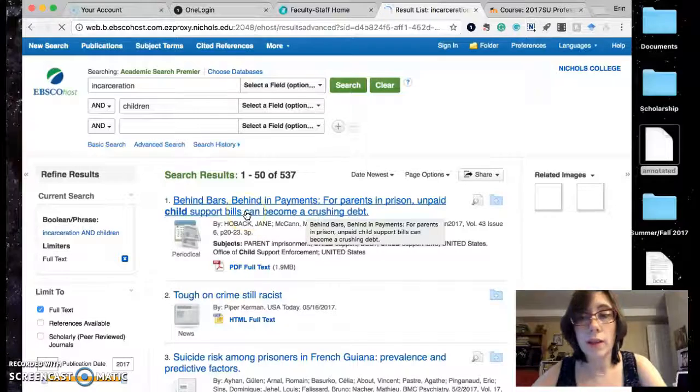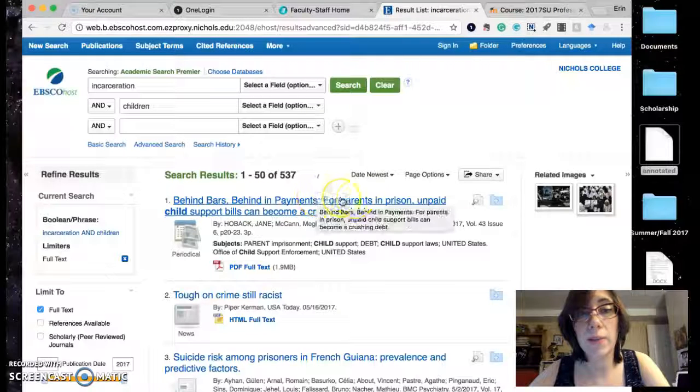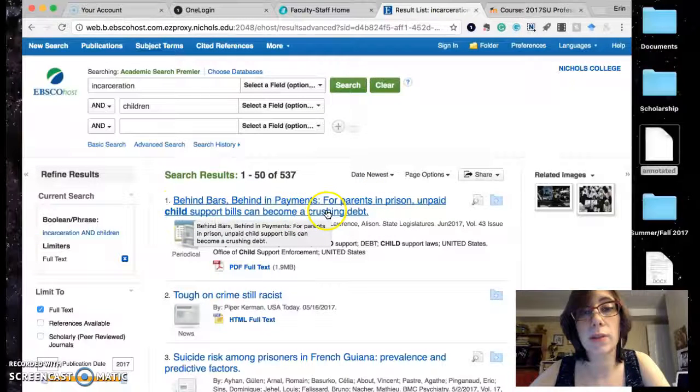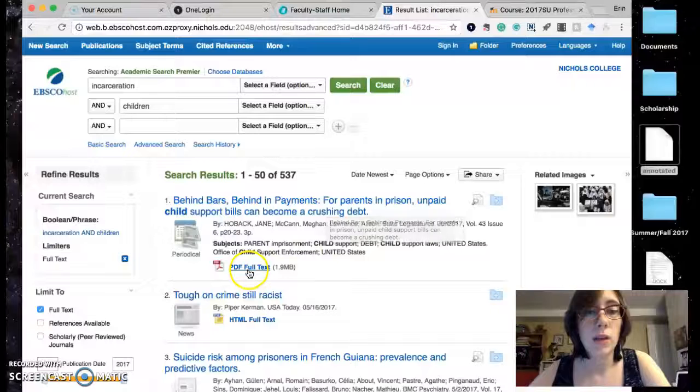So you'll notice that I clicked on linked full text. And this is nice because, okay, this is very recent. Last month it was published. Behind bars, behind payments for parents in prison, unpaid child support bills can become a crushing debt. So if I was doing youth in prison, it wouldn't be that useful, but say it was useful. I would click on this.